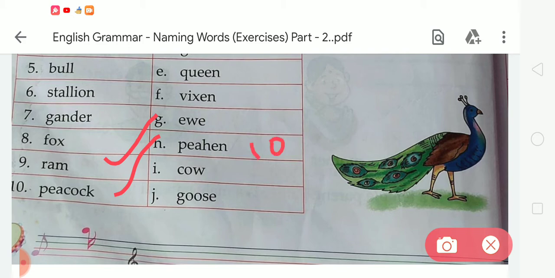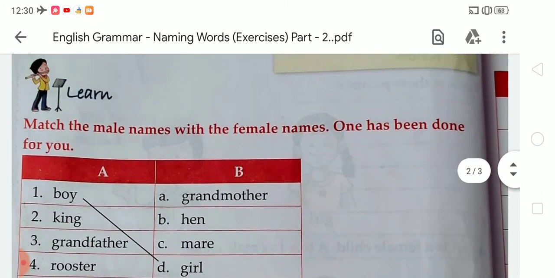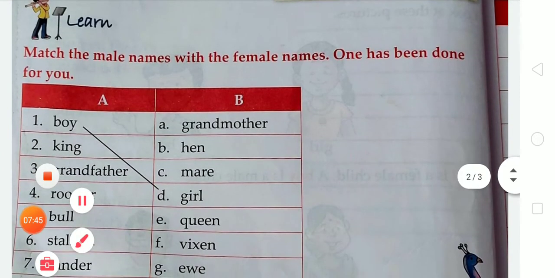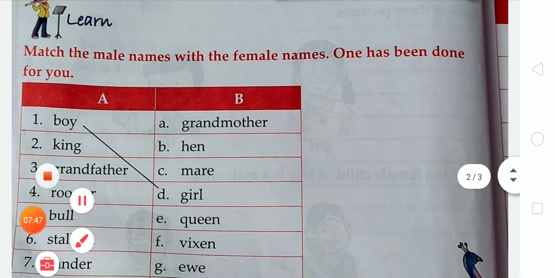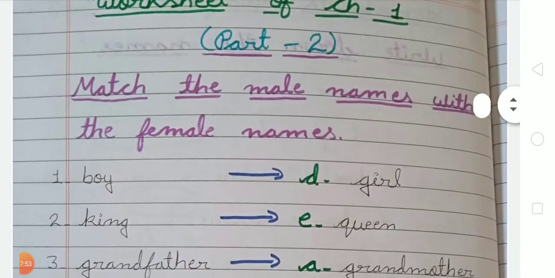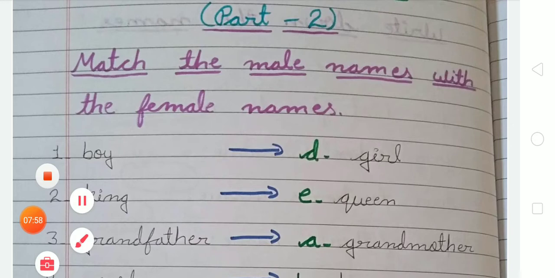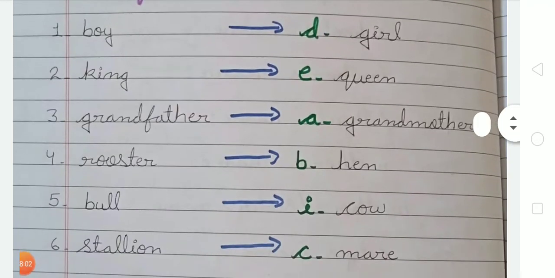So like this we have to complete this matching work in the book. Student, you also have to write these given exercises in your notebook. For that you all take out your notebook and mention the date of today. Firstly you have to write: match the male name with the female name, and you have to write this matching word like this.